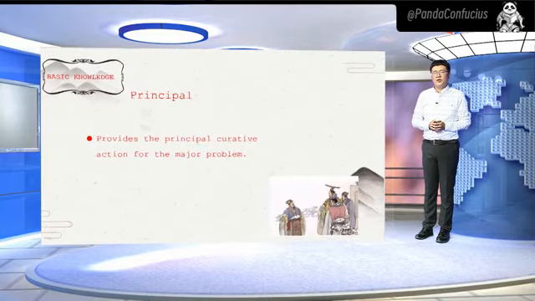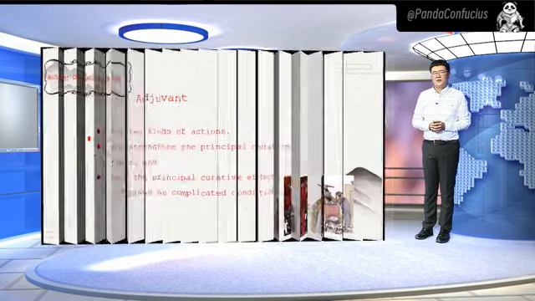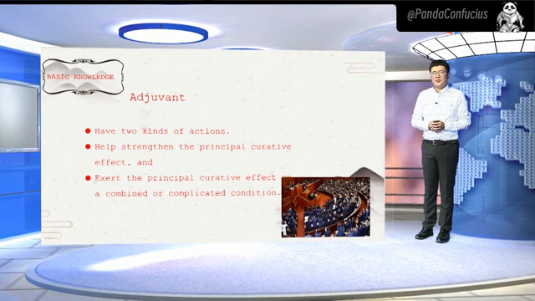The principal of herbal formulas provides the principal curative action for the major problem, as the king governs its kingdom. The adjuvant has 2 kinds of actions: to help strengthen the principal curative effect and to exert the principal curative effect on a combined or complicated condition.